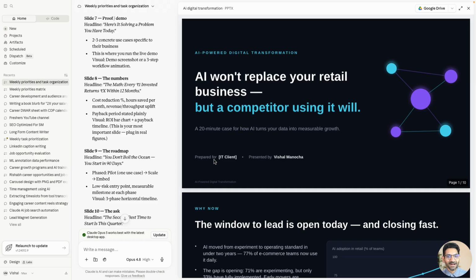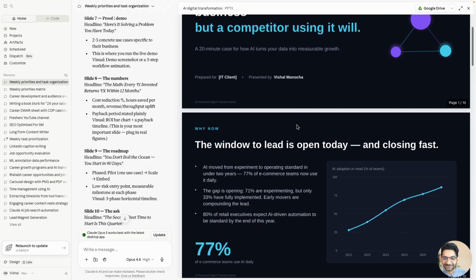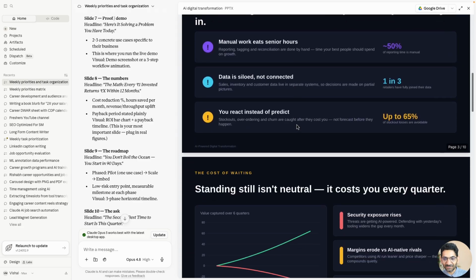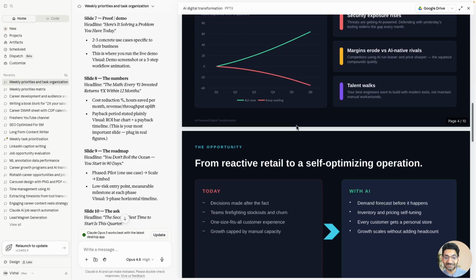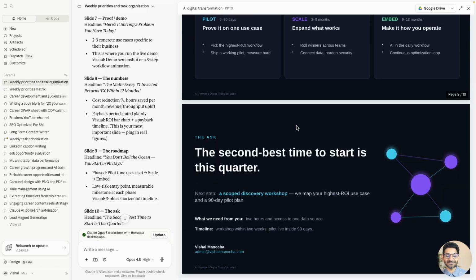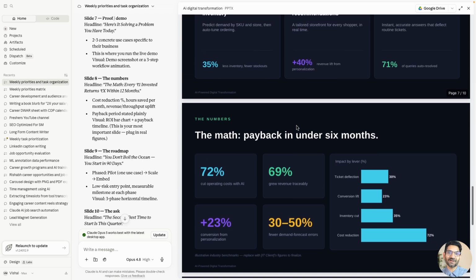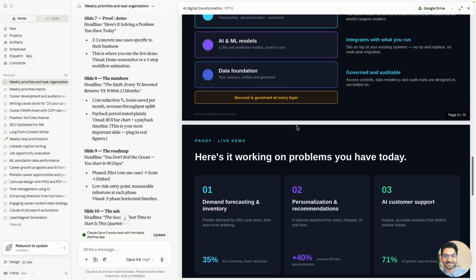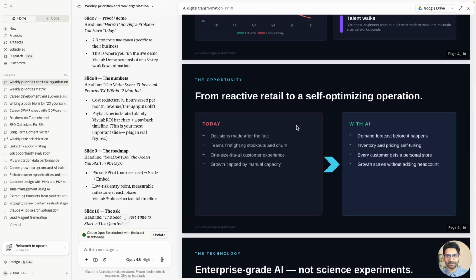Now can you see how beautifully the presentation has come back? AI-powered digital transformation. If you decide to do this yourself, you tell me, put it into the comment box, how many hours you will take, right? So look at the graph, look at the numbers, look at the percentage, look at the color combination. Every damn thing is ready. And by the way, this has done the root cause analysis also, which you would have spent hours to do. So everything is ready, and then of course you can modify, put in your thoughts as well and do the real work. So your presentation is ready.